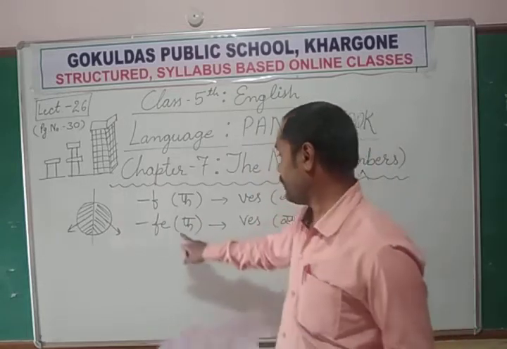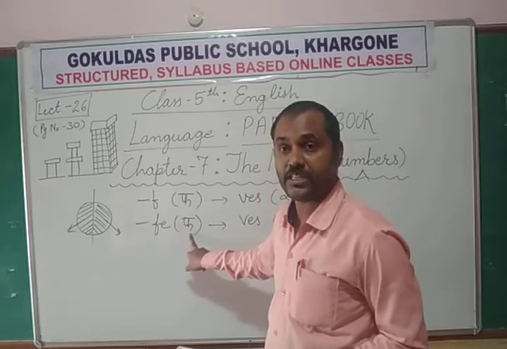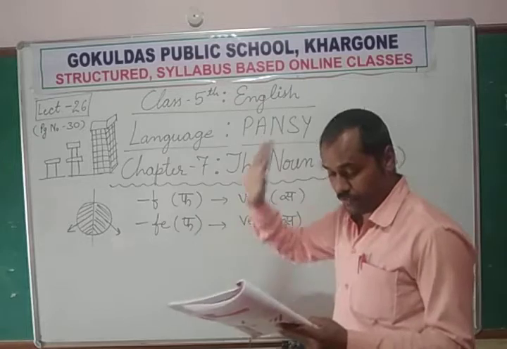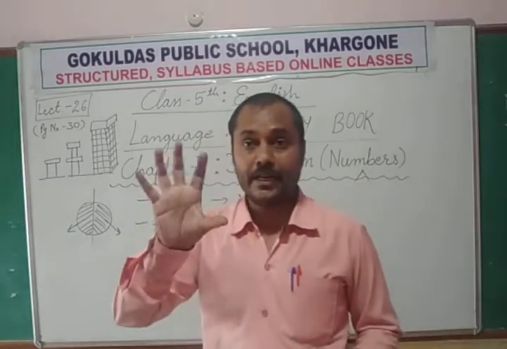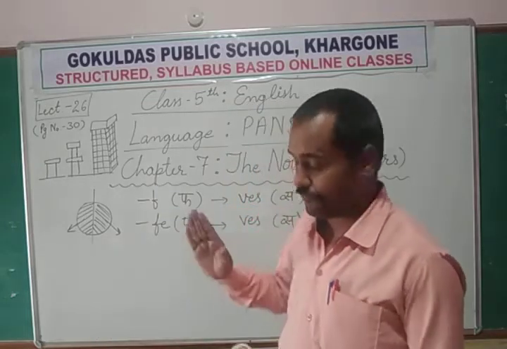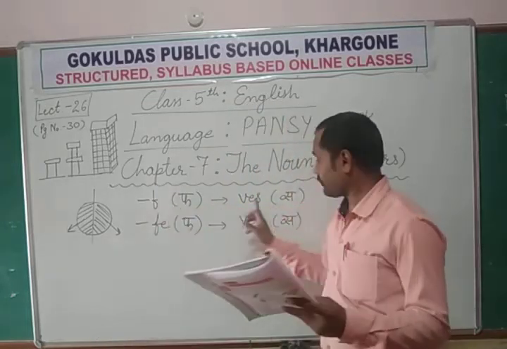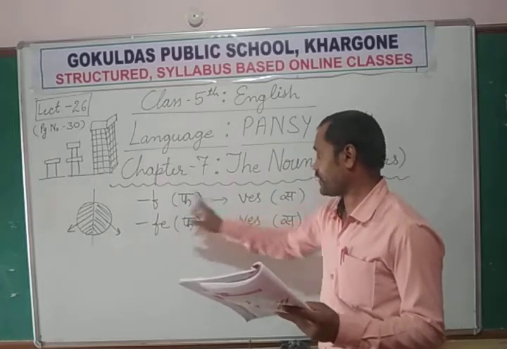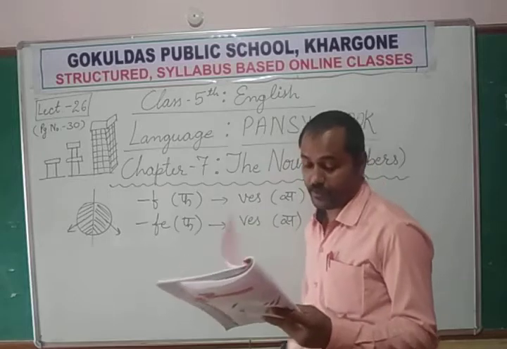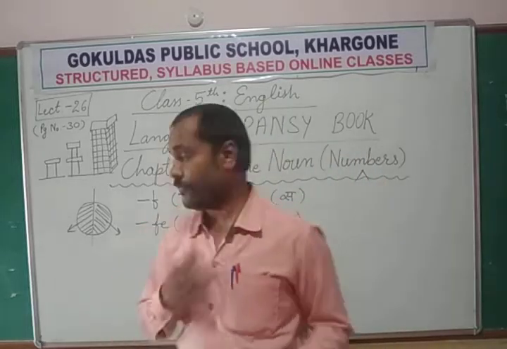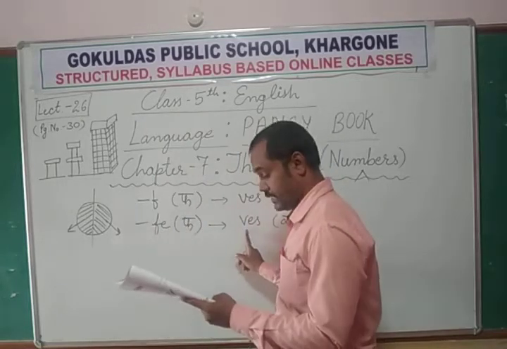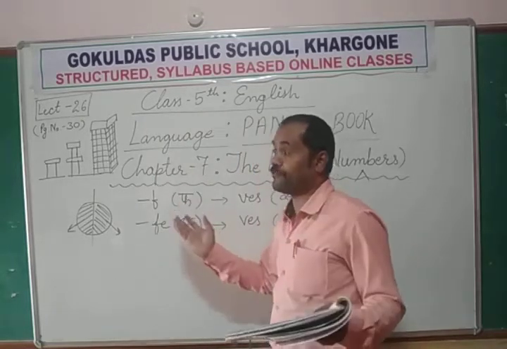Knife, ending with FE, but the pronunciation is F. So that's why knives. FE is removed. Leaf, the leaf of a tree. But if there are so many, at that time F is removed and it is replaced with V. F is converted into V and then ES is added. Leaves. Life, again ending with FE. So FE is removed and VES, lives. There are so many lives living on the earth.